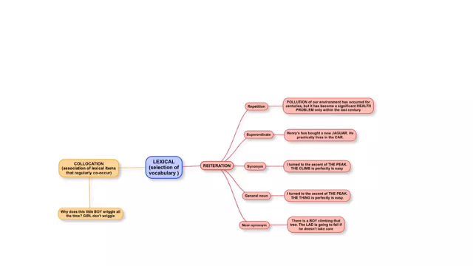Lexical. It's the last part of cohesion. When we focus on the selection of vocabulary, we are using lexical. It can be divided in repetition, superordinate, synonym, general noun, and near synonym.